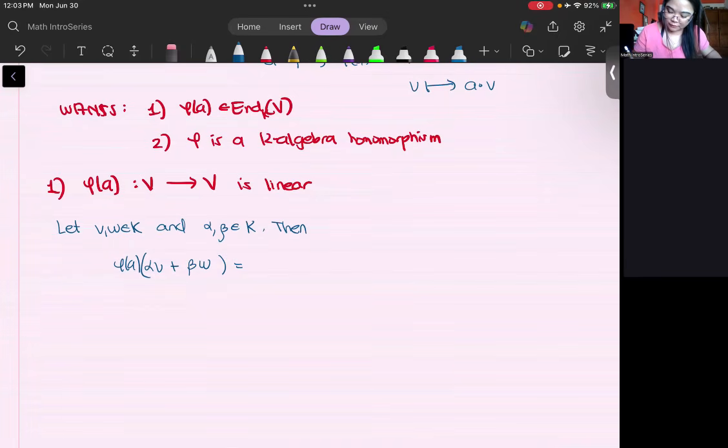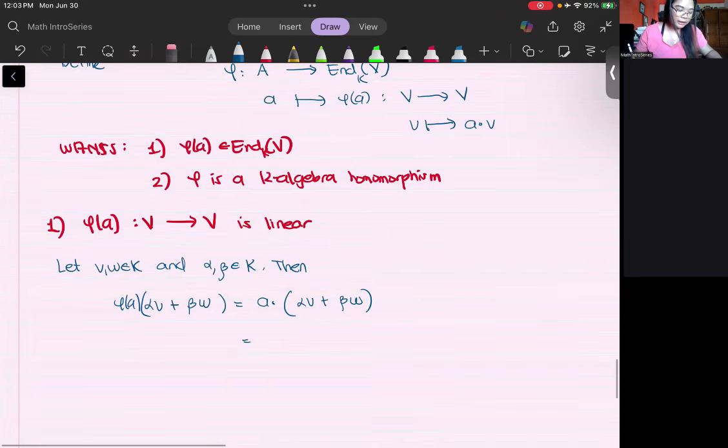First, what is the definition of phi of A? So it's the action of A on alpha V plus beta W. That's how we defined phi of A above. Now, since this is a module over an algebra, you can directly compute this, and what you will get is alpha A acting on V plus beta A acting on W.